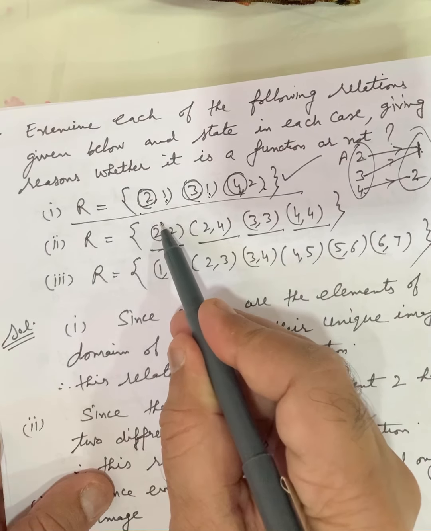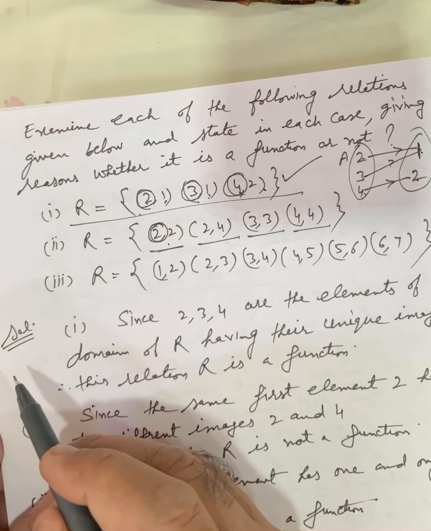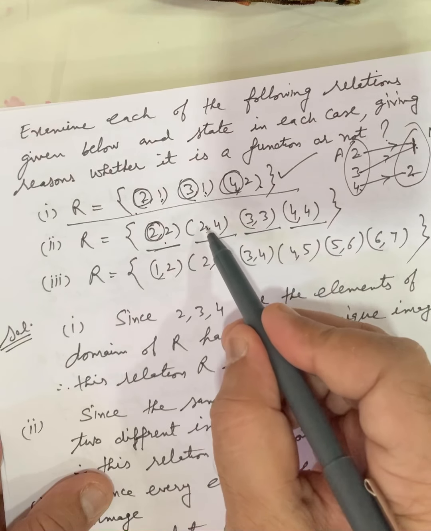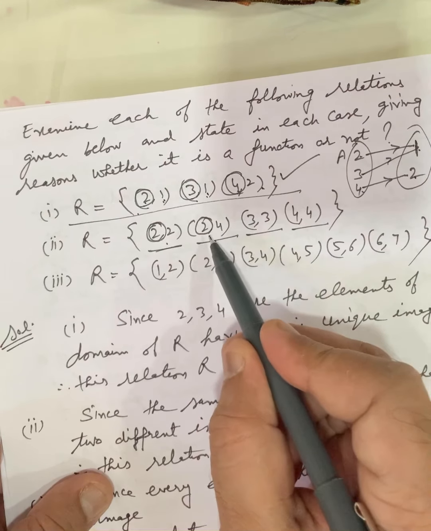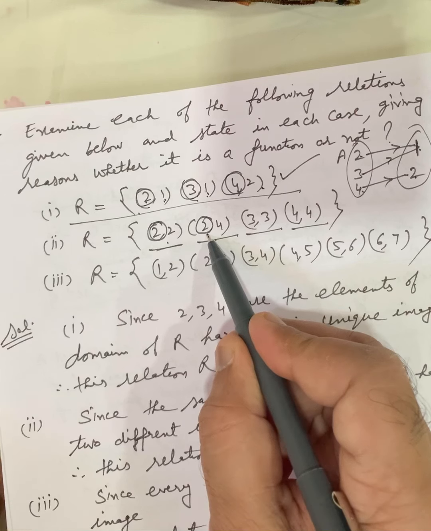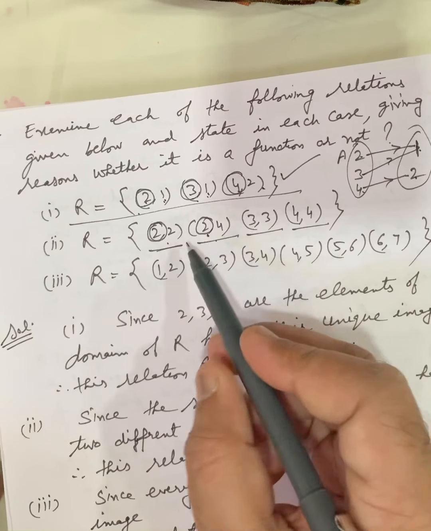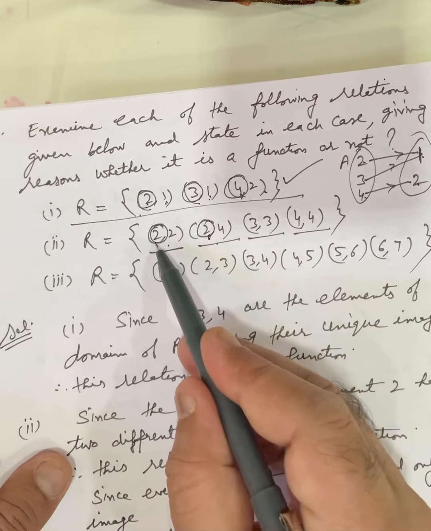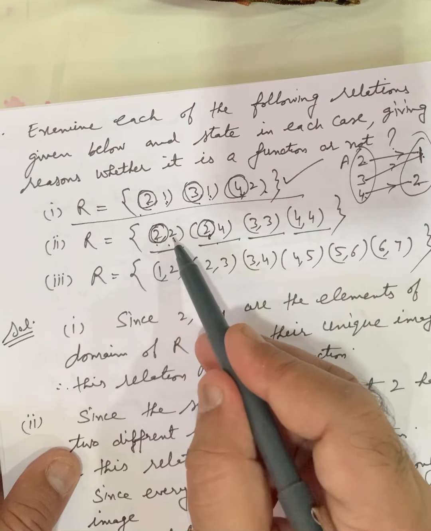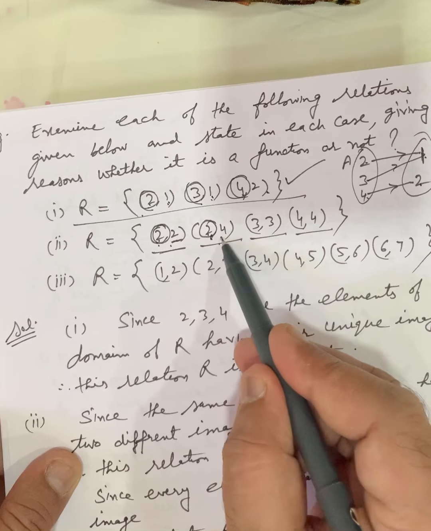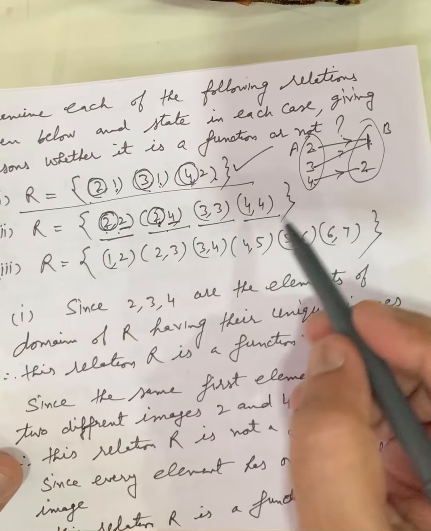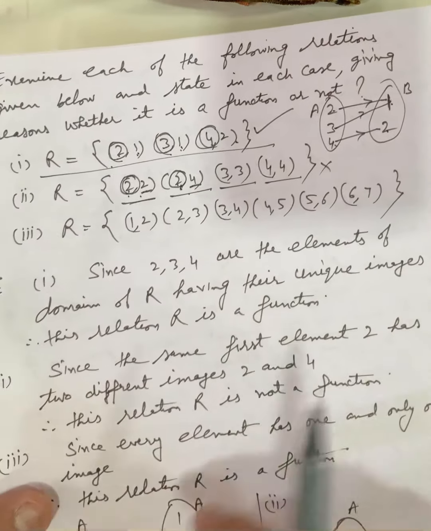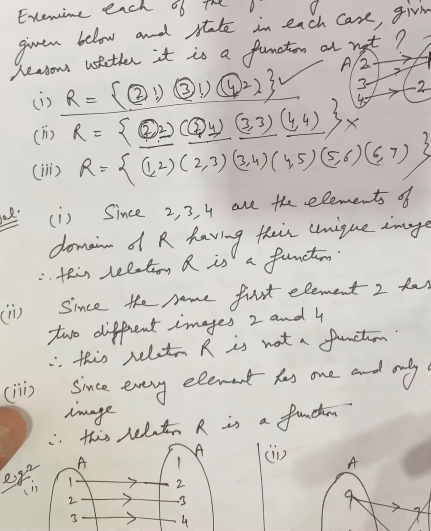See carefully. The first element is 2 in the first ordered pair. The second element is also 2. The first element in the second ordered pair is also 2. And the condition is that the first element should not be repeated. So the 2 is having 2 images: 2 forms the image 2, and 2 also forms the image 4. So it is not a function. One element should have only one image.